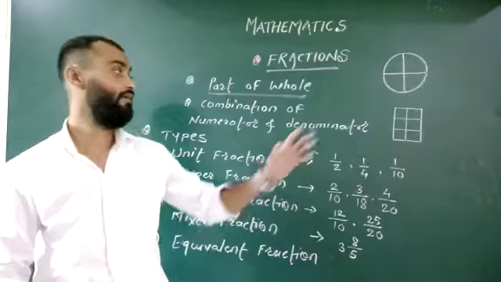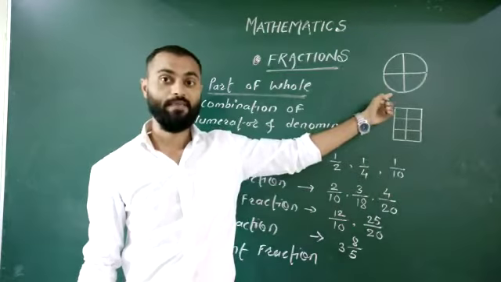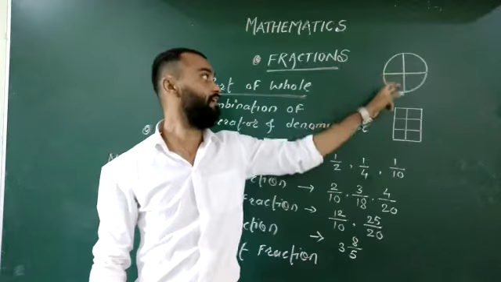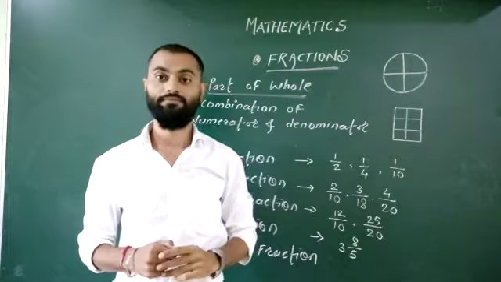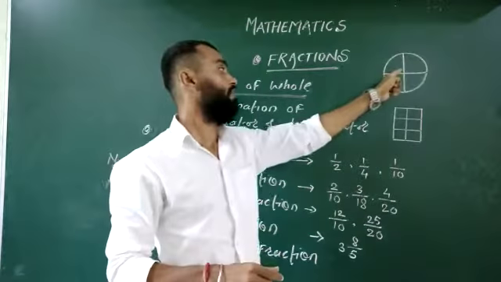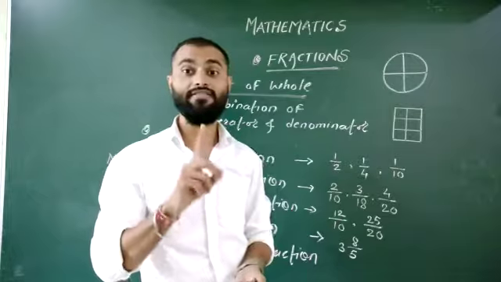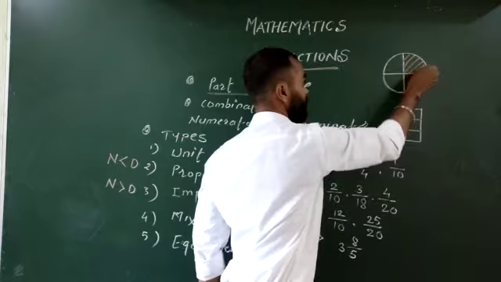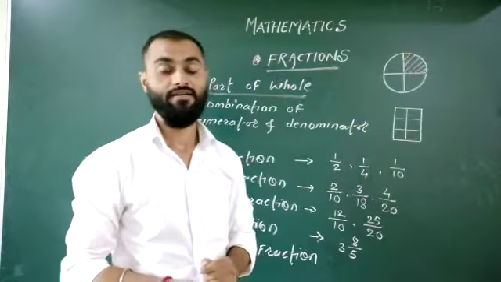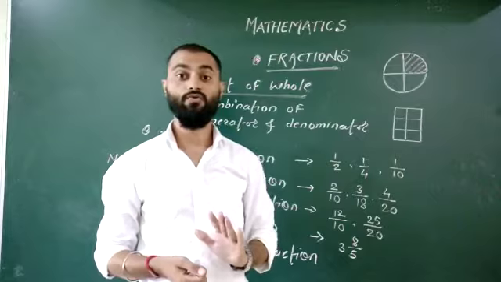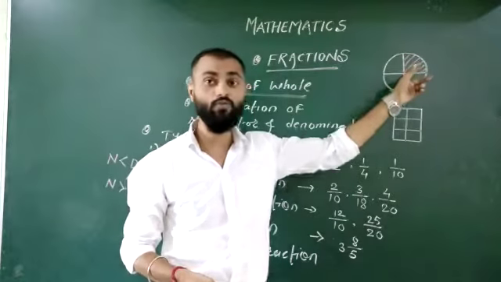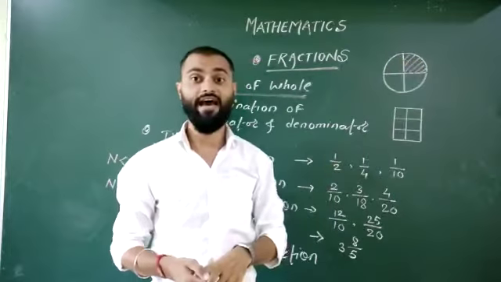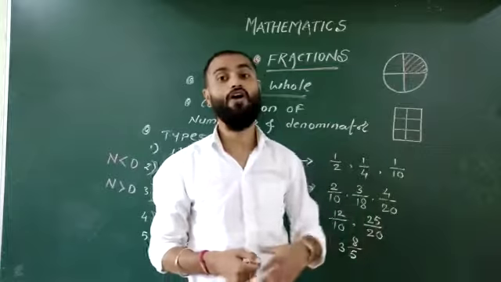For example, this is my circle. This is the whole quantity, right? Whole circle. I divided this circle into 4 equal parts. So, if I gave you one slice of my circle, this is one slice, right? I am not able to say I gave you one part, 2 part, right? This is not one part, okay? I can't say I gave you this much part of my circle.